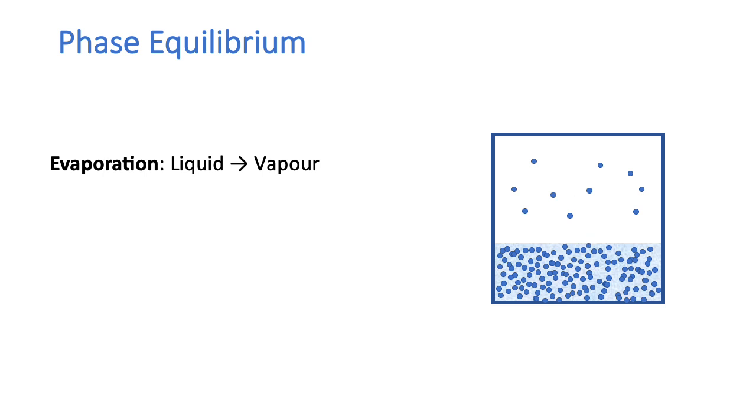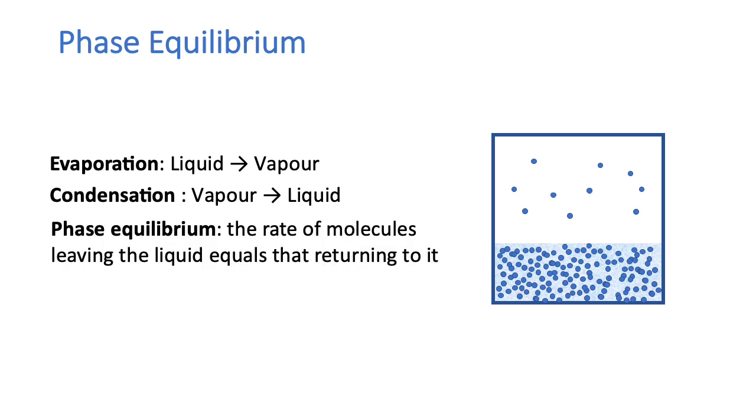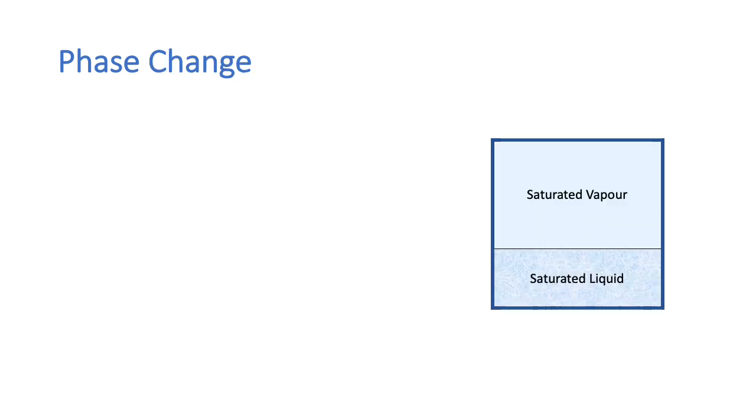Now, some of the molecules in the vapor will go and strike the liquid surface, and they will be recaptured because of the attractive forces. This is what we think of as condensation, where vapor turns into liquid. Phase equilibrium is reached when the rate of molecules leaving the liquid equals that returning to it. At equilibrium, the amount of vapor and liquid in the system is constant.